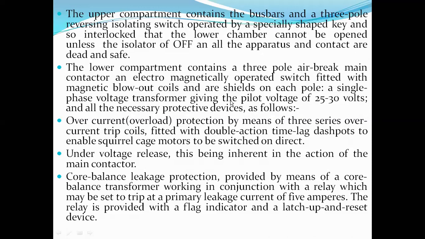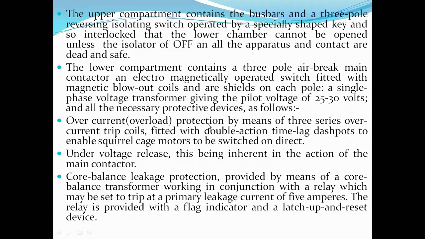So it contains a separate transformer for that, which operates at a voltage of 25 to 30 volts. These are the different protective devices present in the lower compartment.